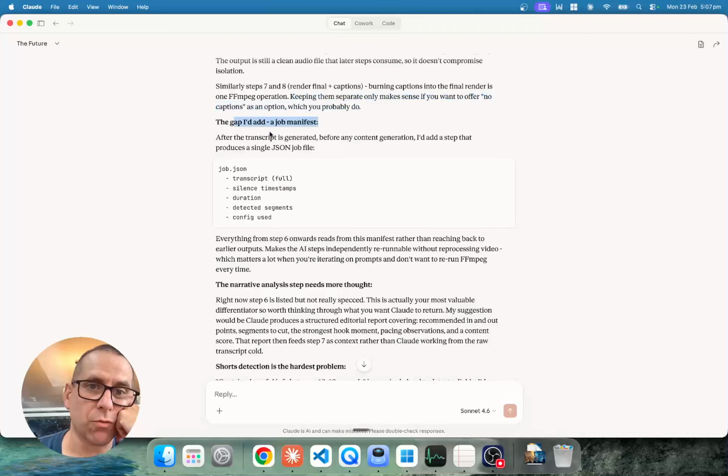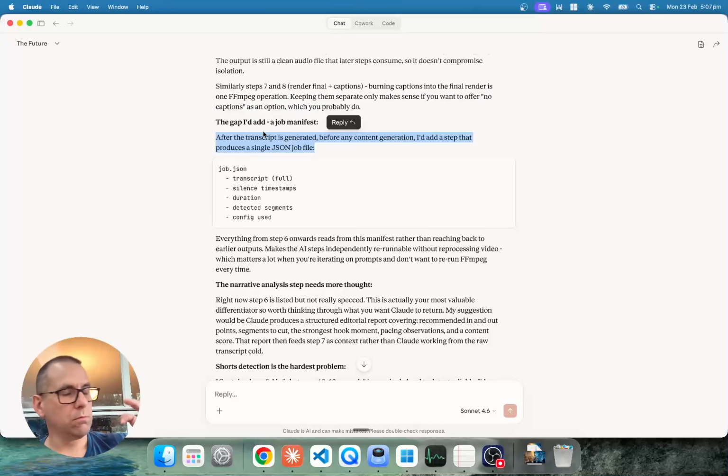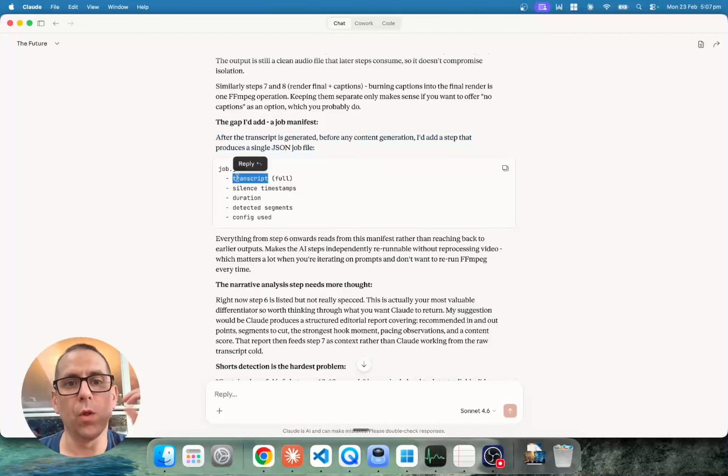Job manifest. This is a really good idea. I was thinking this anyway. Essentially, you want one file that specs everything that's going to happen and ends up being updated with all the artifacts each step of this pipeline produces, the transcripts, the silence timestamps, etc.